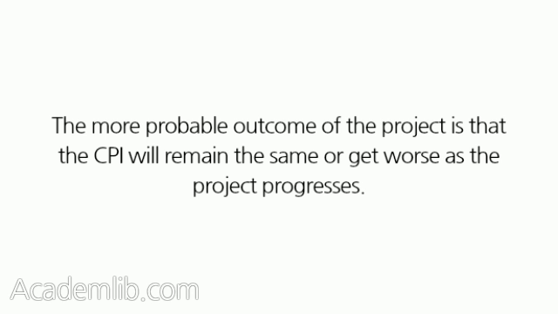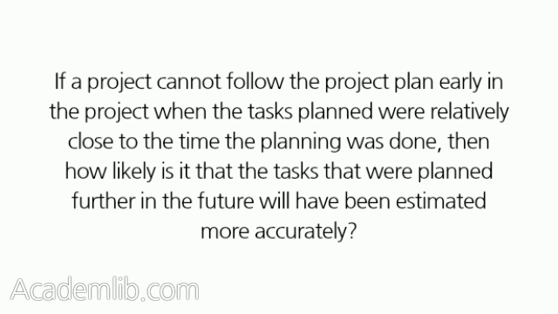The more probable outcome of the project is that the CPI will remain the same or get worse as the project progresses. It is even rational to think this way. If a project cannot follow the project plan early in the project when the tasks planned were relatively close to the time the planning was done, then how likely is it that the tasks that were planned further in the future will have been estimated more accurately?